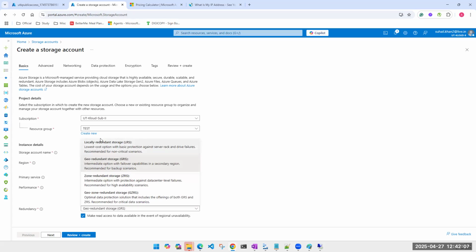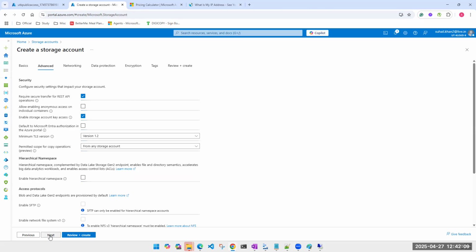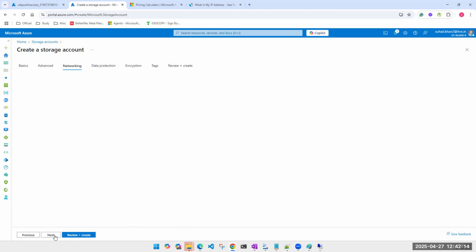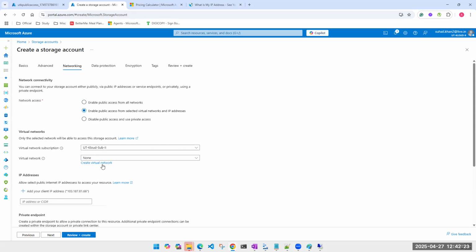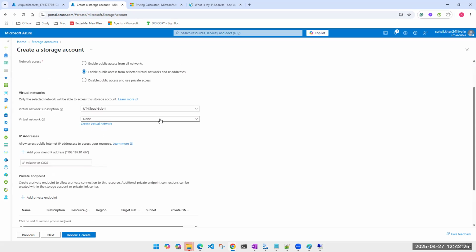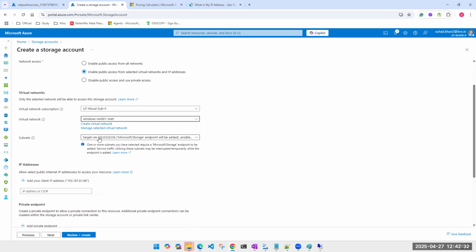Again LRS, GRS, we are just randomly selecting anything. This I should be keeping there. I'm okay with hot because I'll be deleting that. Instead of public, what am I doing here? Enable public access from selected virtual networks. Under selected virtual networks, I'm selecting the virtual network where my machine is. And I'm selecting the subnet that my machine is a part of. So I'm selecting target.